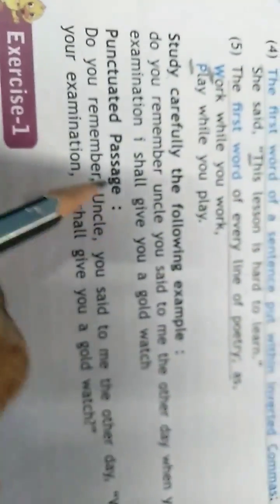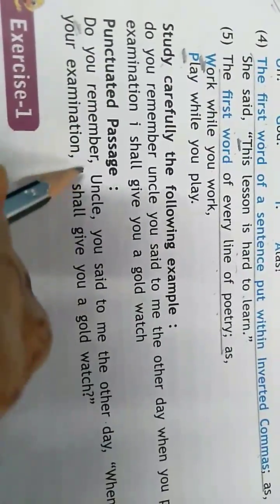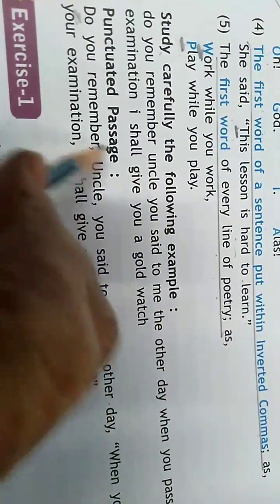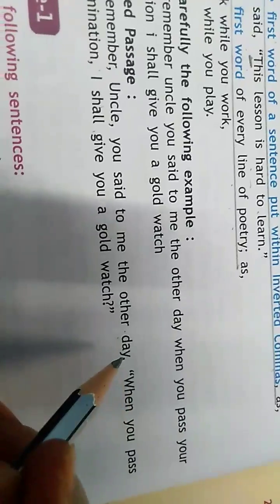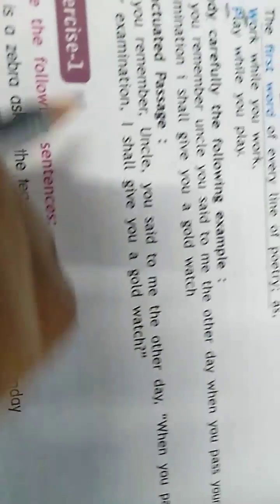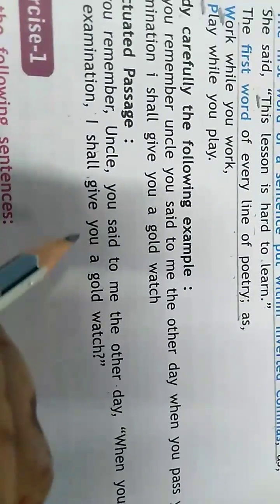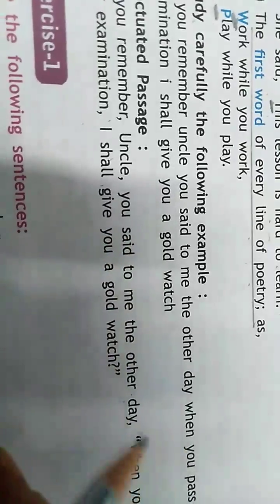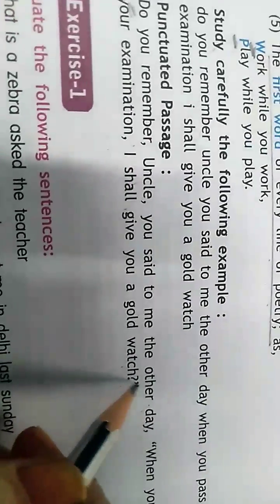See, like this, here you have to do punctuation. Now how will you do it? First word will be capital. Do you remember, uncle? Do you remember? Then comma, uncle. You have to separate these words. That's why comma. You said to me the other day, comma. Now you are starting the dialogue, so it will be in capital letter, and quotation mark will be there. When you pass your examination, comma, I shall give you a gold watch. This is asking a question, so it is a question mark, and after the question mark you have to give quotation mark.